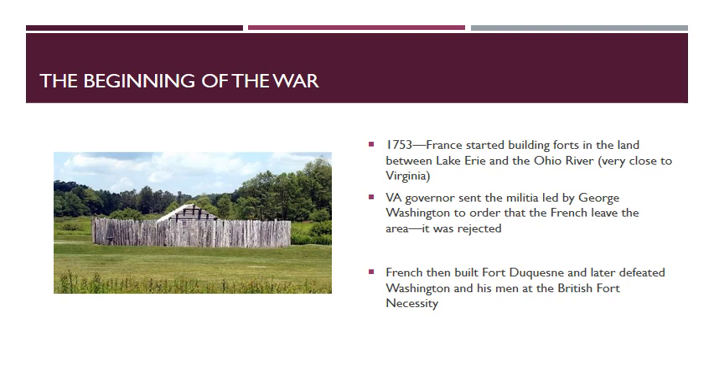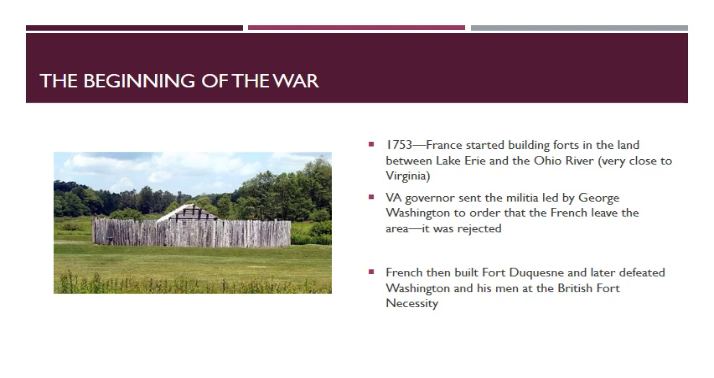The war began in 1753 when France started building forts in the land between Lake Erie and the Ohio River, which was very close to the colony of Virginia. Feeling threatened, the Virginia governor sent a militia, or a group of non-professional soldiers, led by George Washington to order that the French leave the area. The French refused to listen.